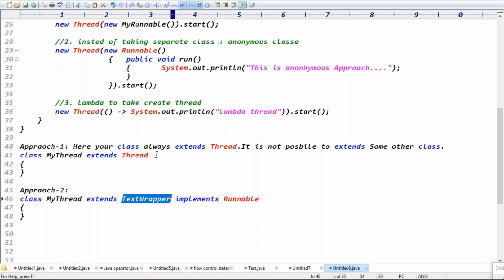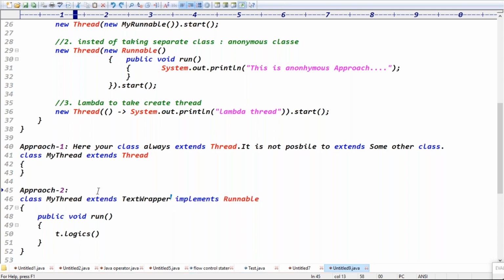But in the first approach, is there any option like that? Here we are writing the run method. In the public void run method, this thread has to call text wrapper methods and logic, right? Then this thread will call the methods of the text wrapper also or not? And you can take the properties of all the text wrapper data and we can do the operations, right? Exactly. Is that possibility there here?